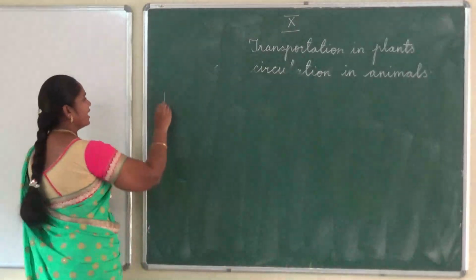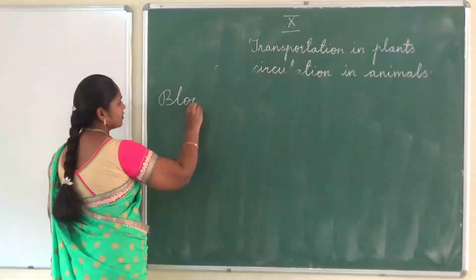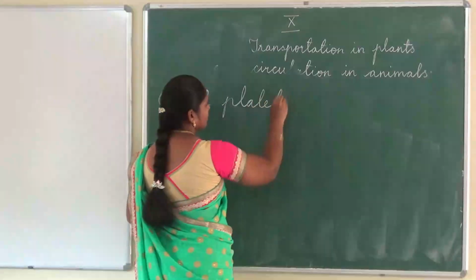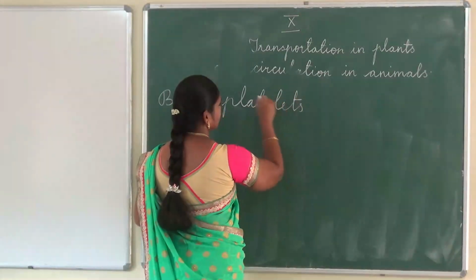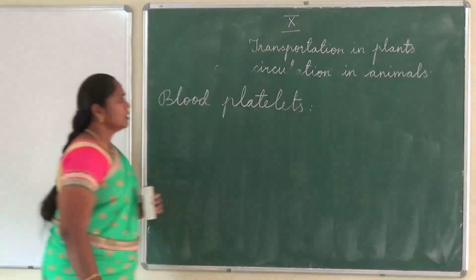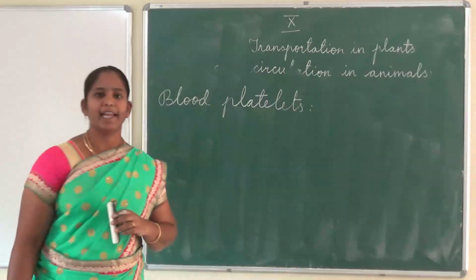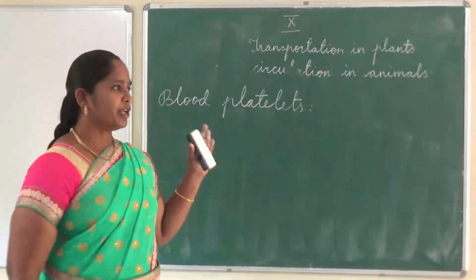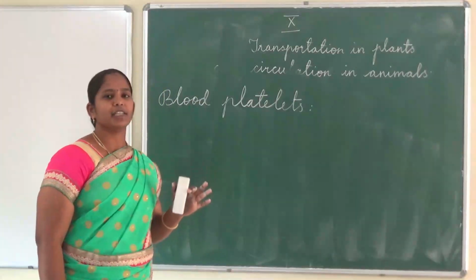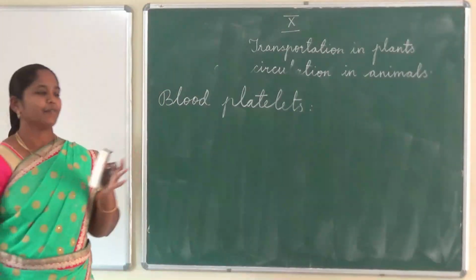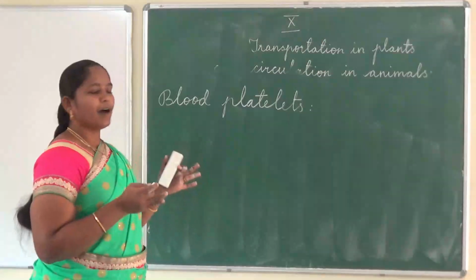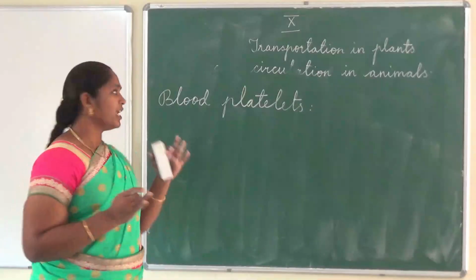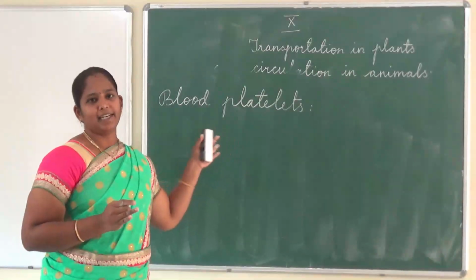Next one, blood platelets. The main function of the blood platelet is clotting of blood. It forms a clot during an injury or at the site of any infection area. It forms the clot and prevents the loss of blood. This is the main function of the blood platelets.